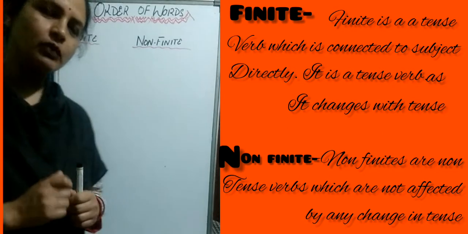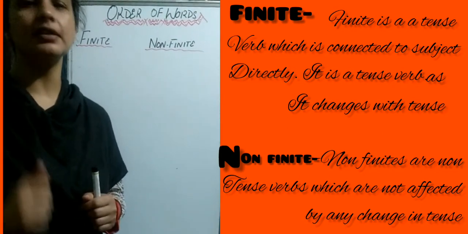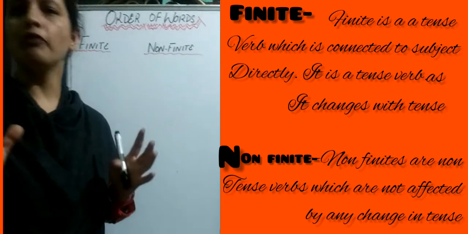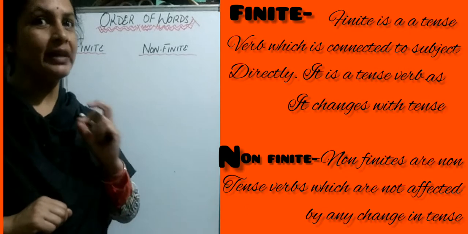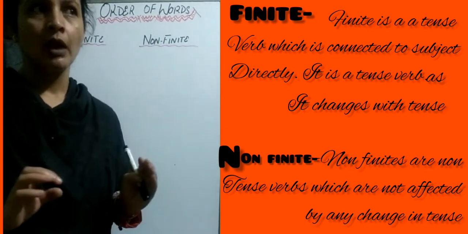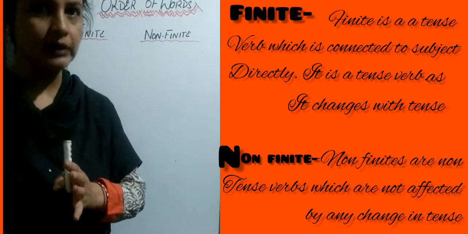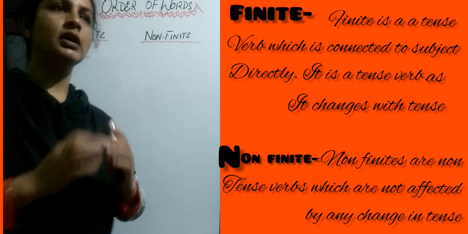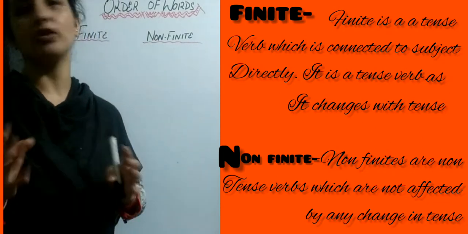Children, in the previous video, Order of Words Part 1, we discussed the sequence of words in a sentence, the importance of each and every word's position in a sentence. We discussed subject, object, and even the introductory part of finite and non-finite words.